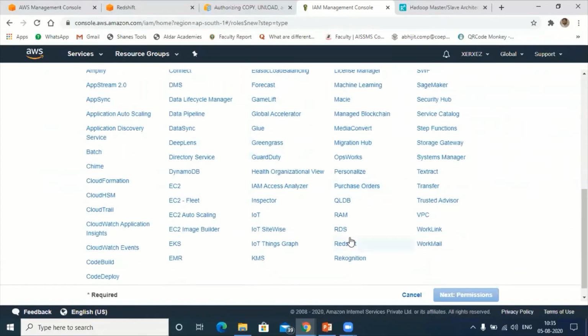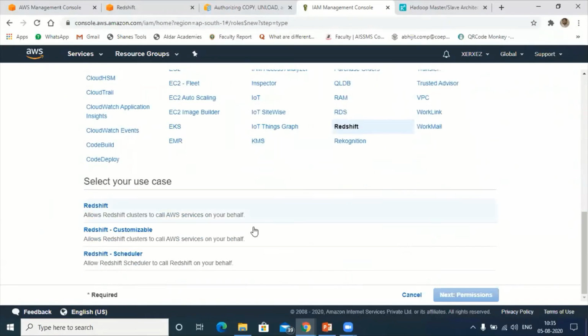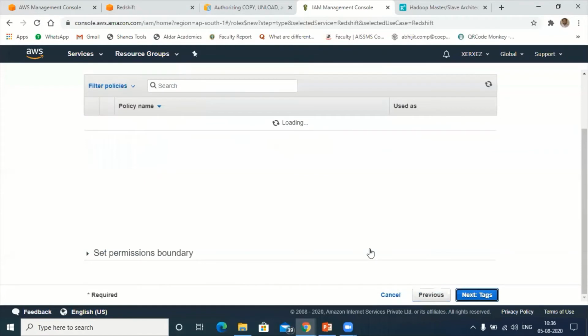Redshift, yeah. So under Redshift, see, there are three options. Can you see this, participants? Redshift customizable, Redshift scheduler. So choose Redshift customizable. It allows Redshift clusters to call AWS services on your behalf. That means I want to write queries inside the clusters, no? To do that, we will be choosing this customizable. Next, click on permission.